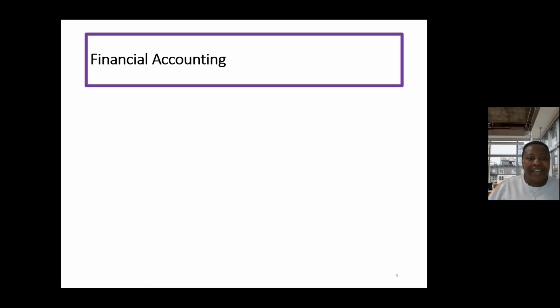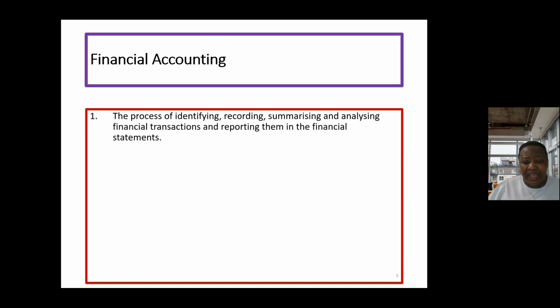That's simply accounting. Accounting is usually classified into two types: financial accounting as well as management accounting. Financial accounting is a branch of the general accounting that we have just discussed. We are able to identify the economic events, so those transactions, record them, then communicate those financial transactions to users of accounting information.